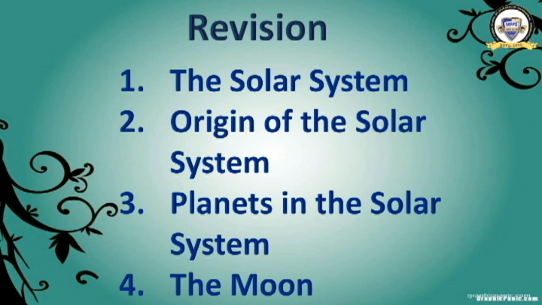We have learned that there are galaxies, planets, constellations, stars, meteors, asteroids, comets, the solar system. Earth is a planet in the solar system. We saw the origin of the solar system and we learned about the moon, the natural satellite of the earth.